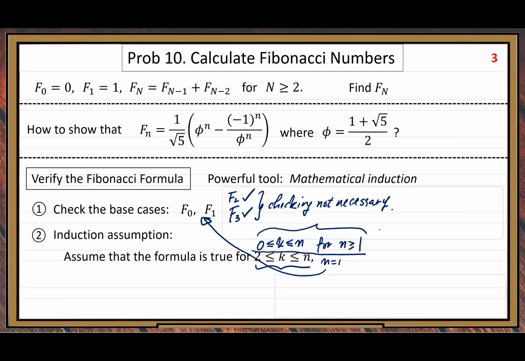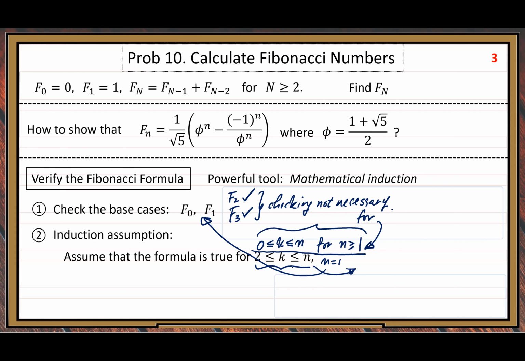But for the version with k between 2 and n, it is necessary. Because if you do not check F2, then your assumption could be empty.